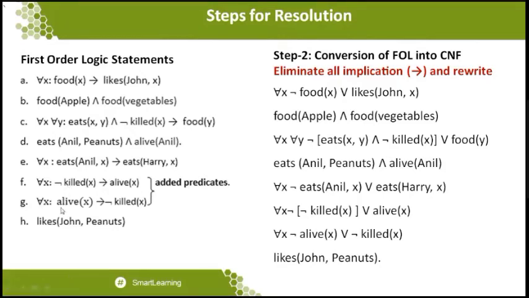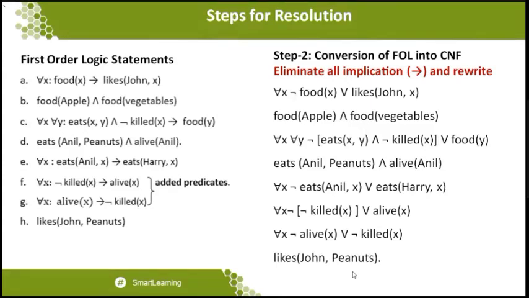The same conversion has been applied for the last two statements, which we added as predicates. And finally, we concluded with the statement that John likes peanut, which will be written as likes of John comma peanut. See, here the statement is a direct statement, there is no variable available, because they have direct constants. For example, if I have a statement like likes of x comma y, at that particular moment x and y are called variables. But here the statement is very clearly likes of John comma peanut. So this statement is very clear to you. So that is the one proof that we want to do.